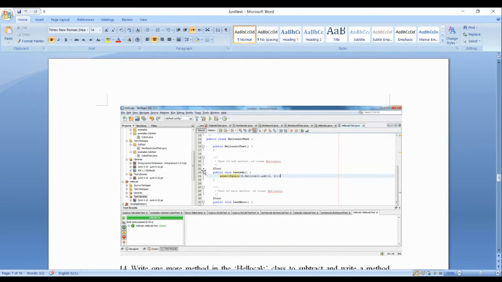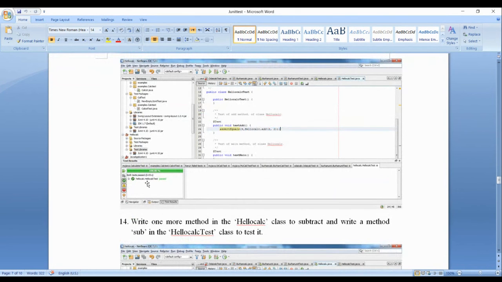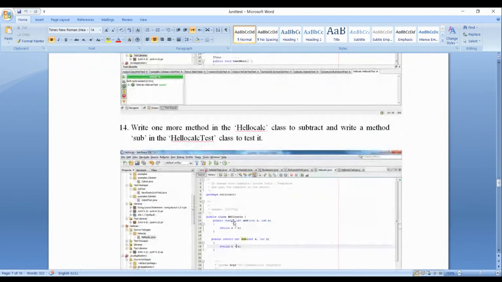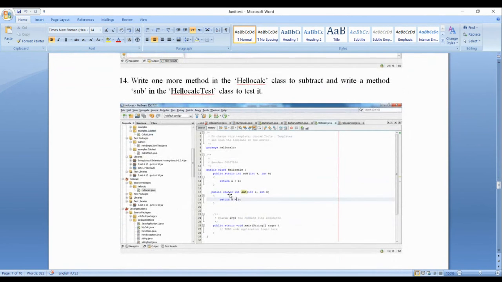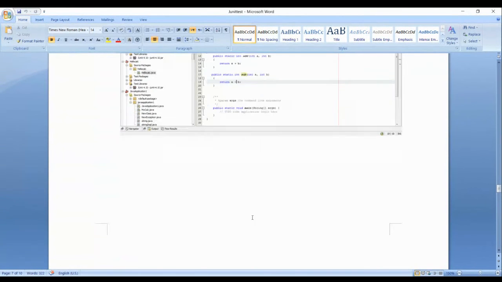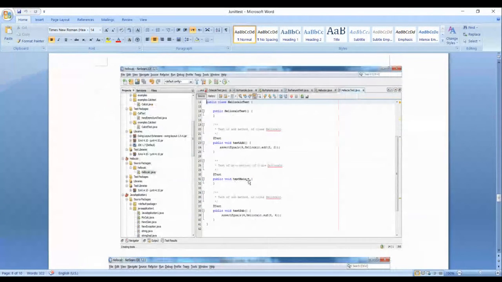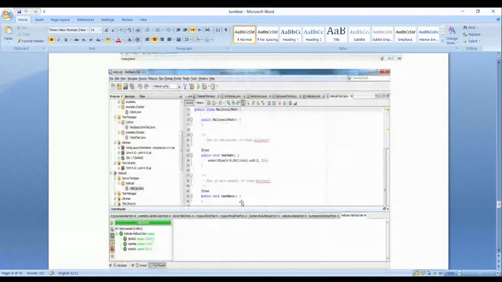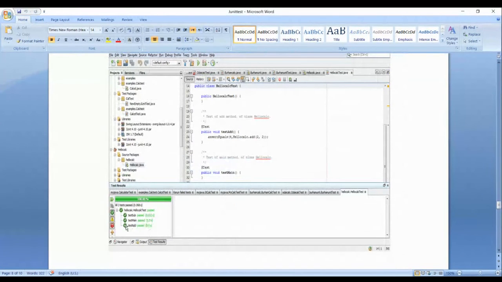So it will run the test. It will show you here 100% pass. Now we have subtract method, public static int sub int A int B, return A minus B. Now you have test sub, same procedure repeated, 8 4 4 expected output 4. Run it. Now your test pass, test subtract, test main, test add.